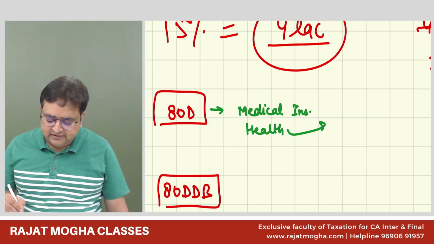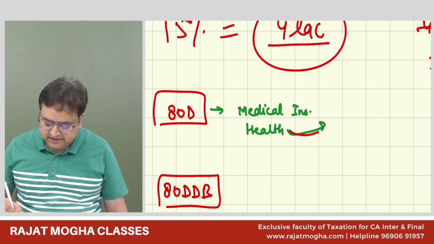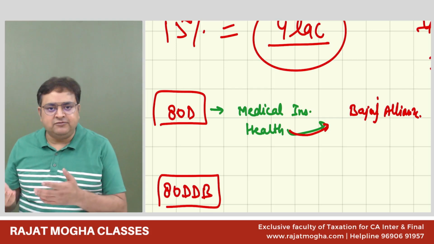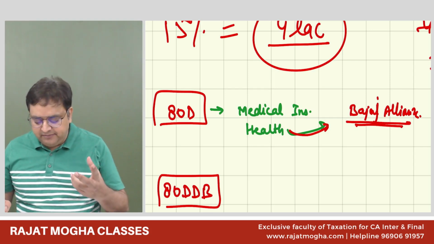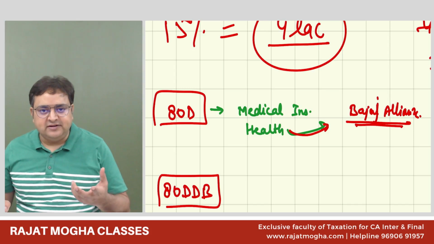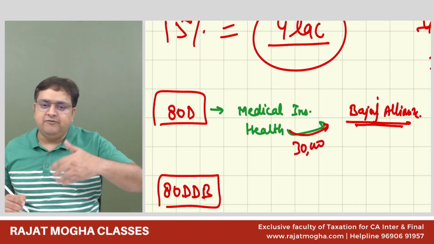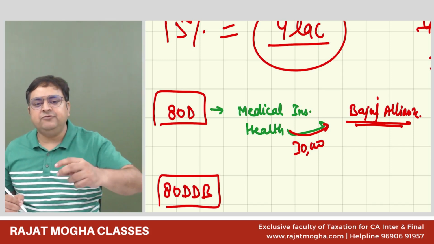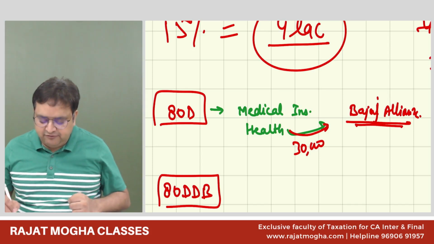So let's say I can take this insurance from any company. Let's say I have taken this insurance from Bajaj Alliance for 1 year. Next year, I'll take it from someone else. Now these companies have started telling me, Rajat, if you want to take your health insurance, let's say I have to pay 30,000 rupees for 1 year. So they are saying that every year you take health insurance and generally it is 30,000 rupees. What you can do is we will give you insurance for 2 years, or 3 years, and we will give you a discount also on that.